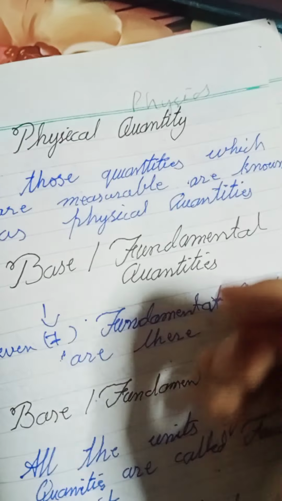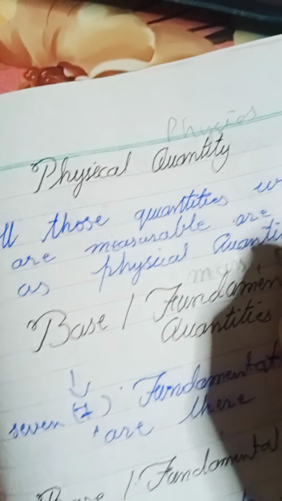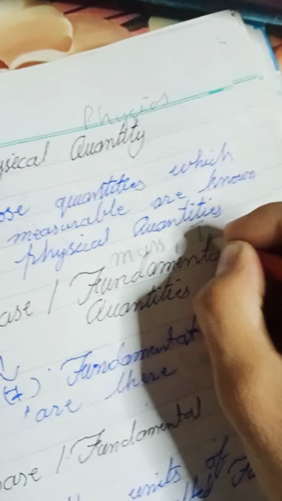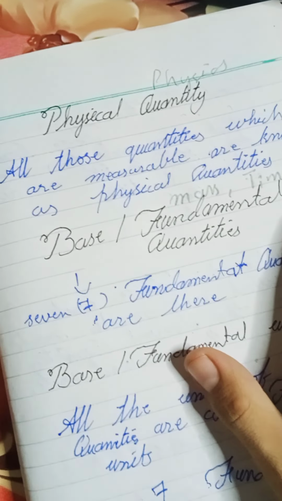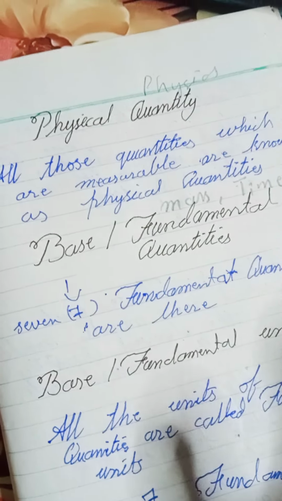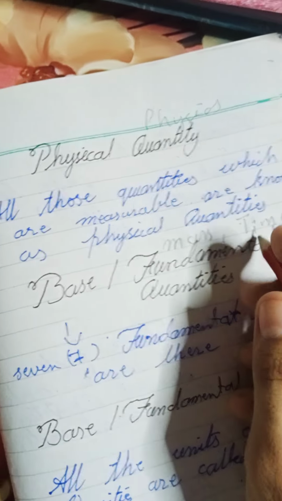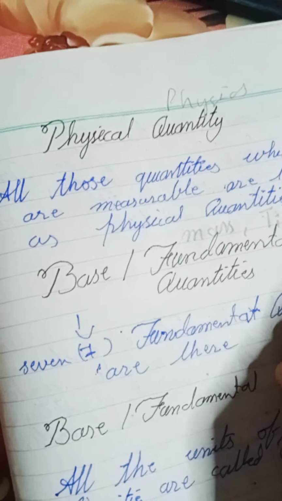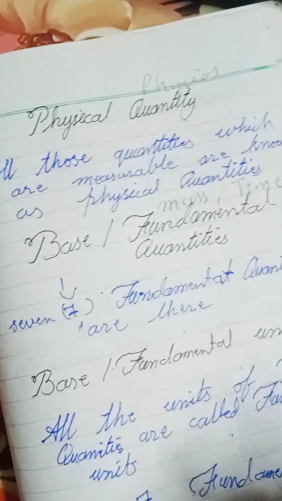Like we can measure mass, so it's a physical quantity. Mass, time, temperature, length, we can measure many things. But not all things are physical quantities.